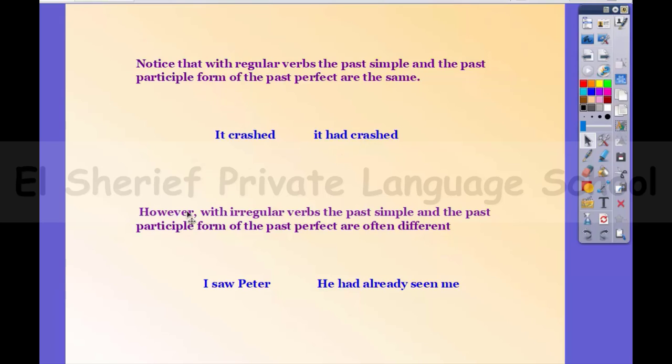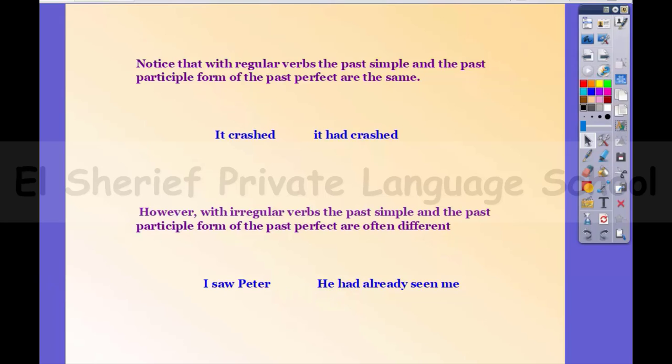However, with irregular verbs, the past simple and the past participle form of the past perfect are often different. Yes, so here is the second form of the verb see. But the third form is different, seen. And of course we use the past participle in the past perfect tense.